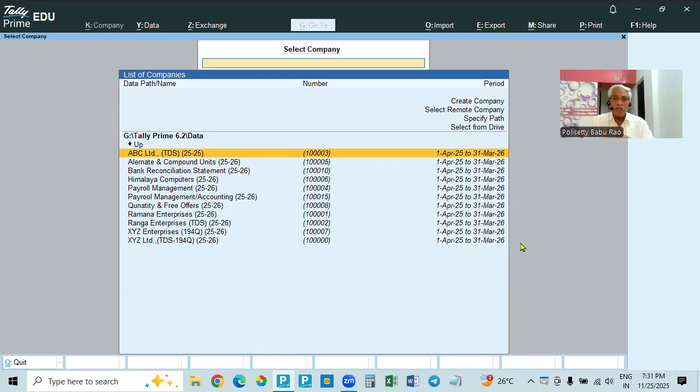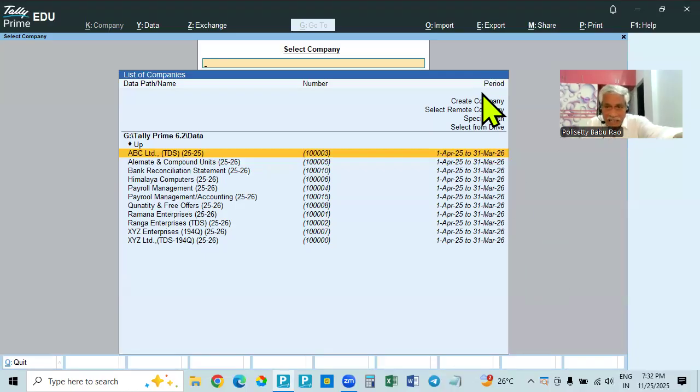In this company, we will not record any transactions. All the transactions recorded by the other companies will be shown in the group company as a consolidated amount. All the other companies, which are called branches or subsidiary companies, whatever it may be, are called member companies. All the member companies will be added to the group company, and whatever entries you make will be shown as a consolidated total amount in the group company.